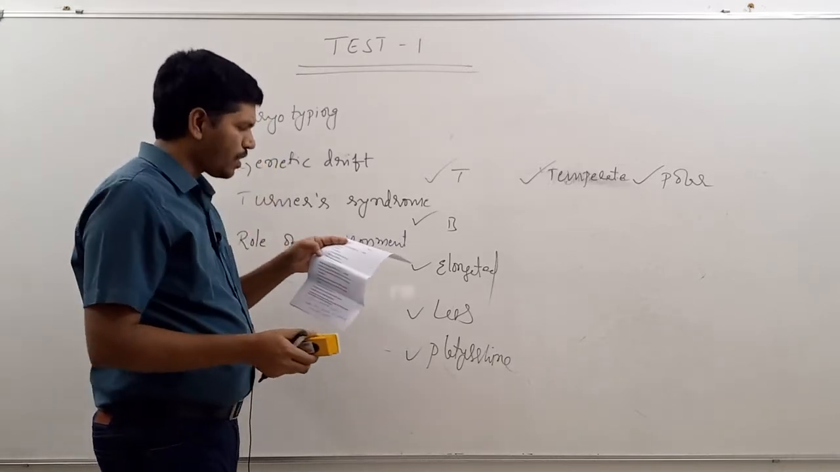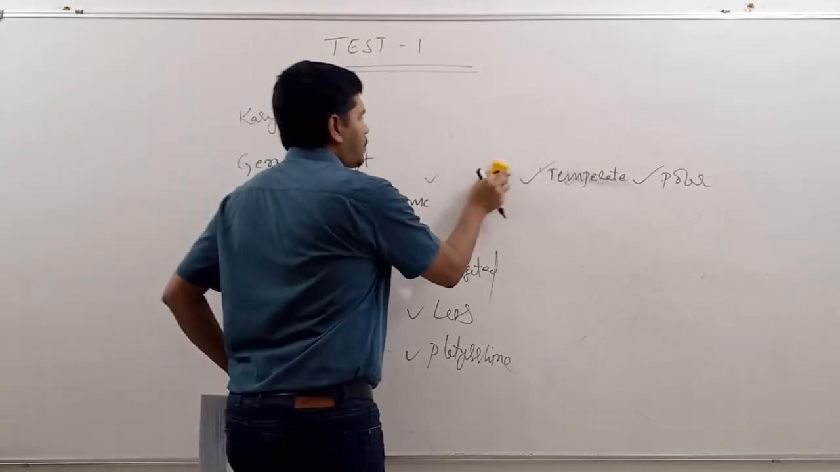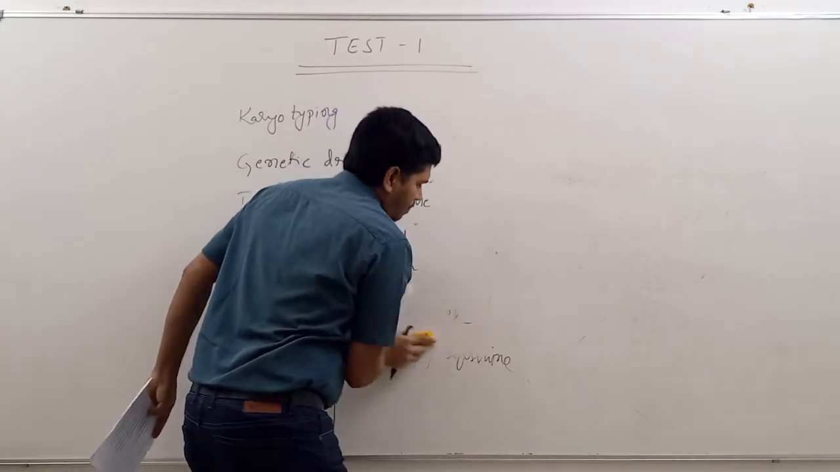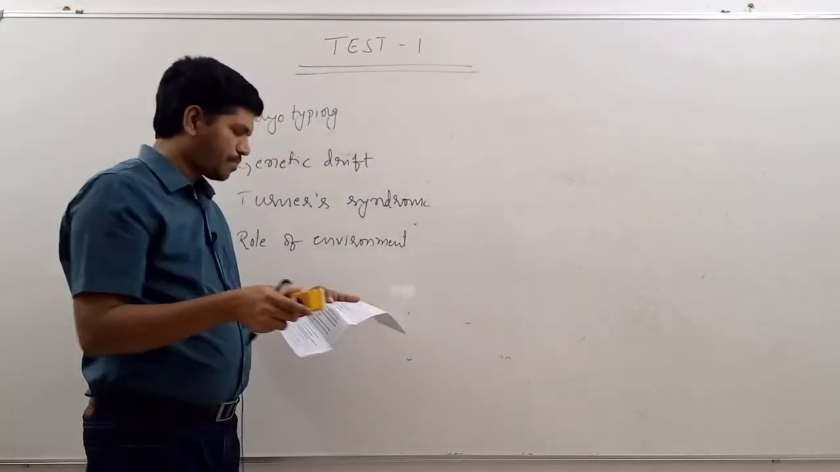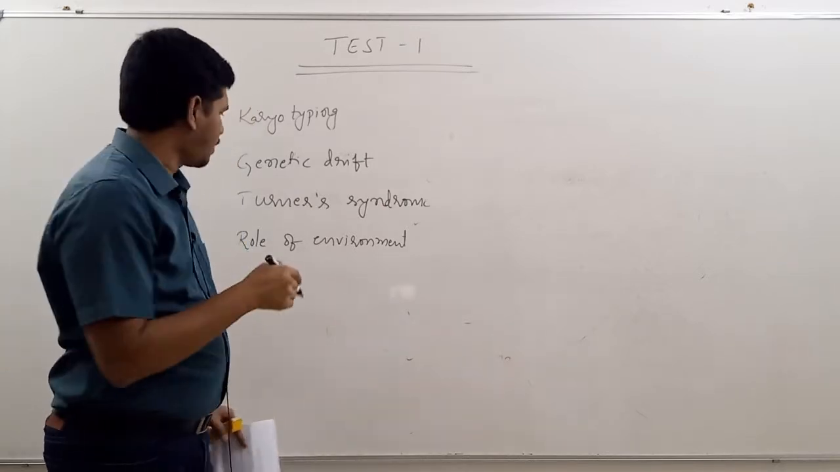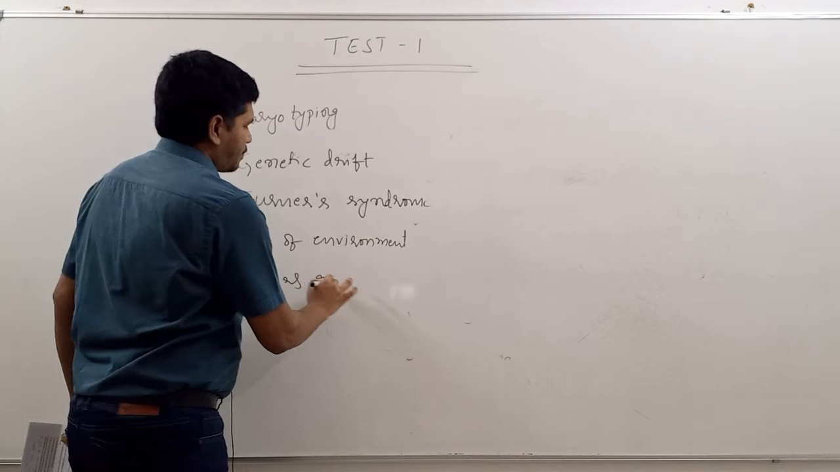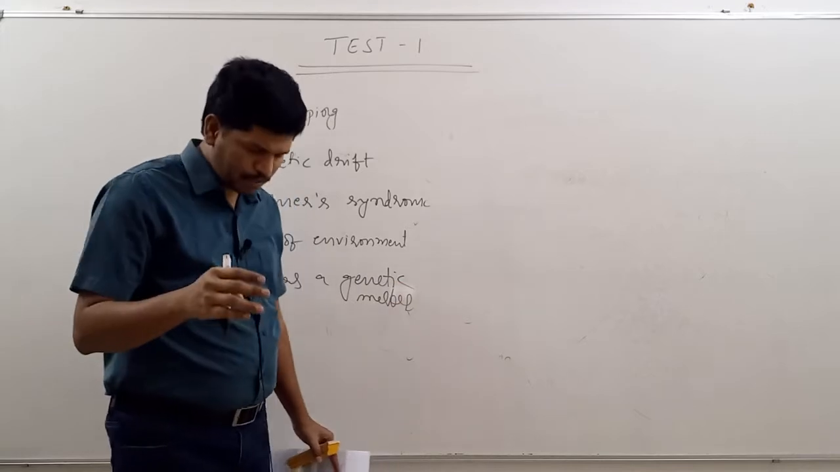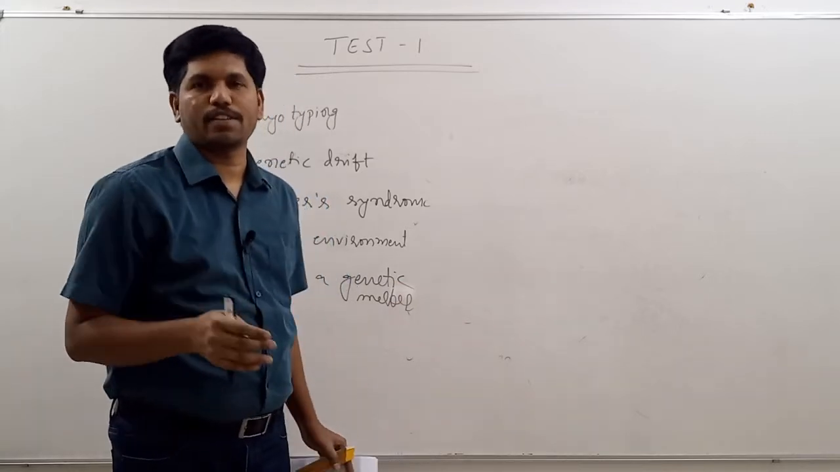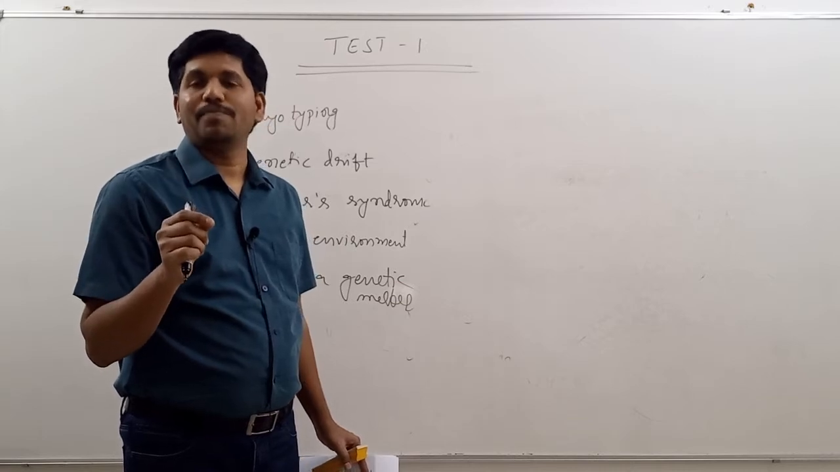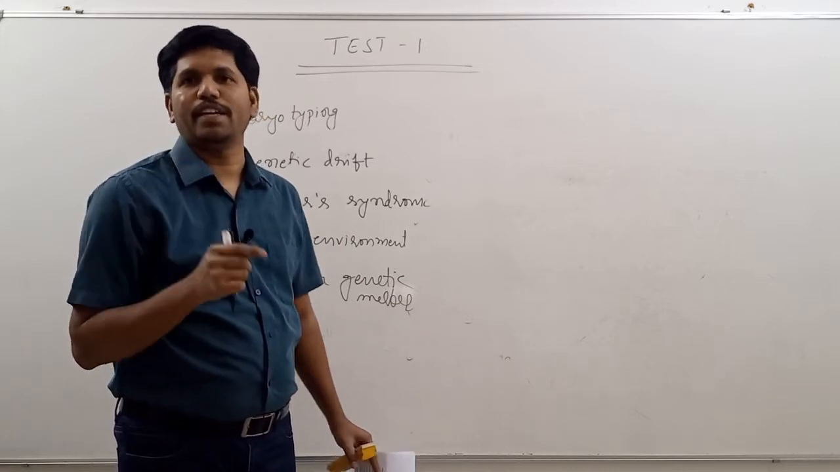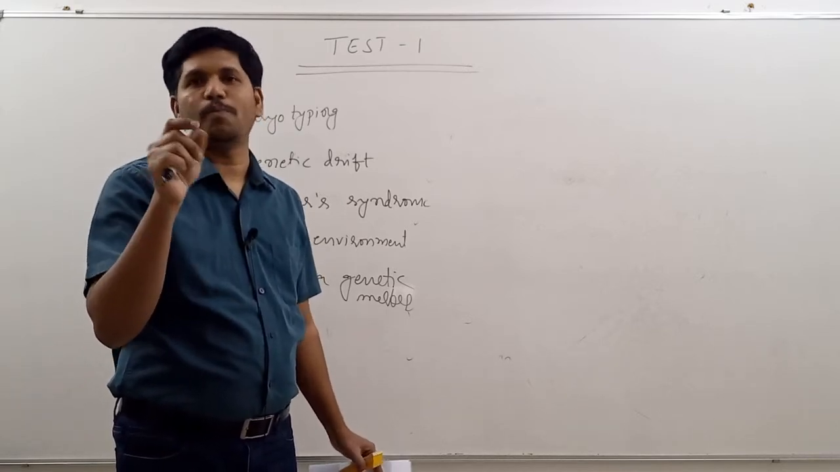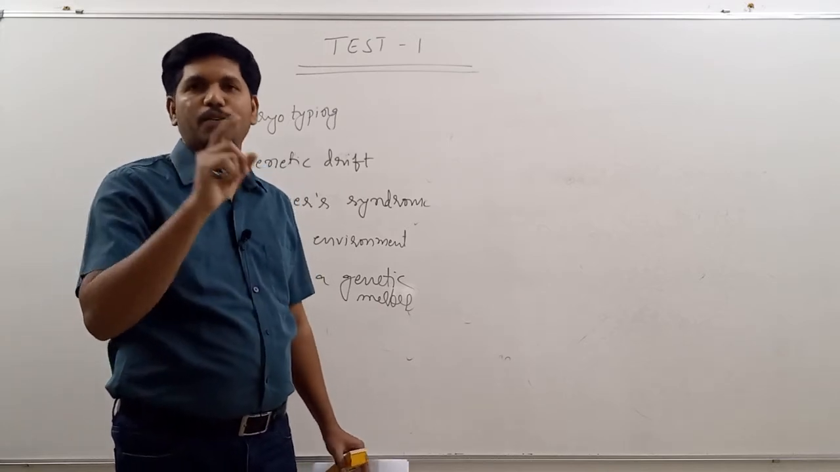Next one is hemoglobin as a genetic marker. Here, many students have given the definition of genetic marker. Yes, that is correct. A genetic marker is nothing but a gene or a part of DNA which is used to establish the identity of an individual or a group of people.